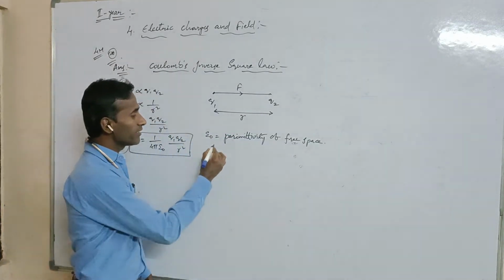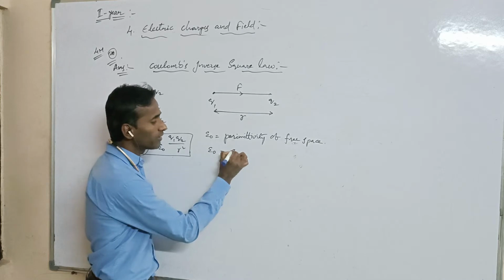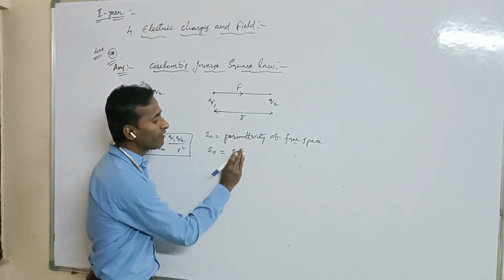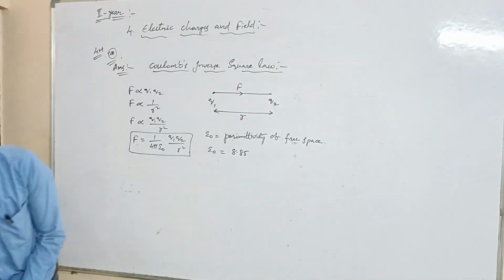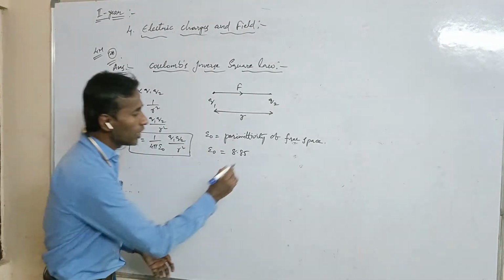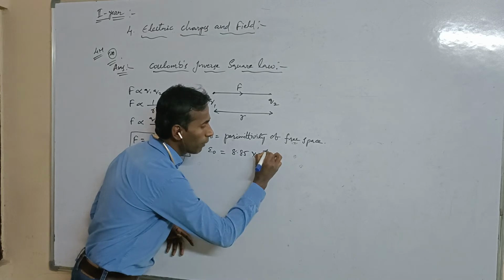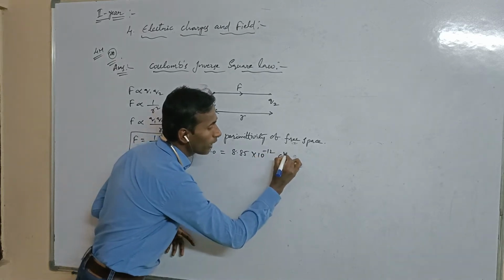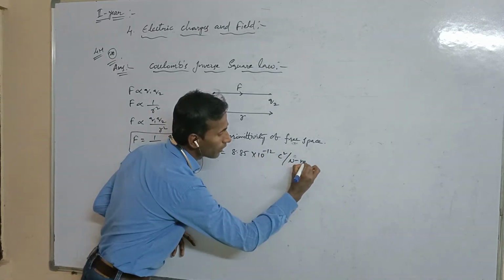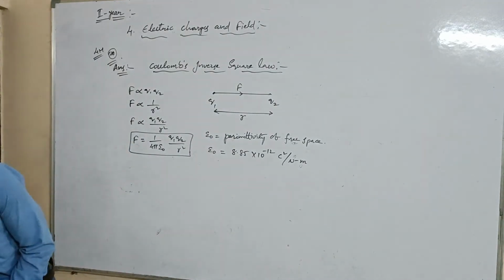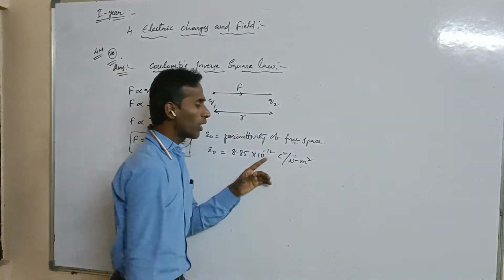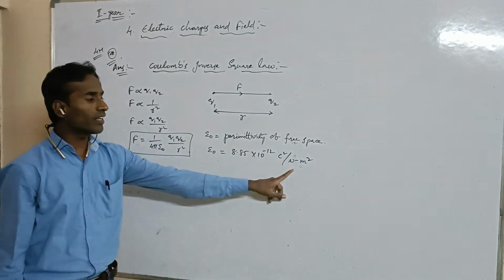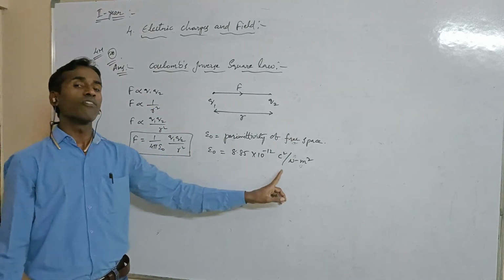Its value is epsilon naught equals 8.85 into 10 to the power minus 12 coulomb square per Newton meter square. These are the units for the permittivity of free space.